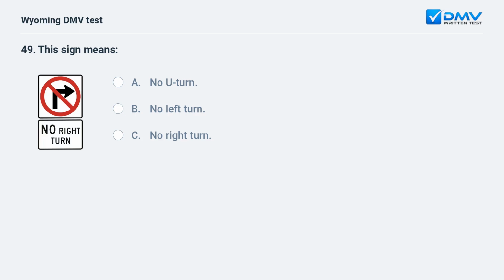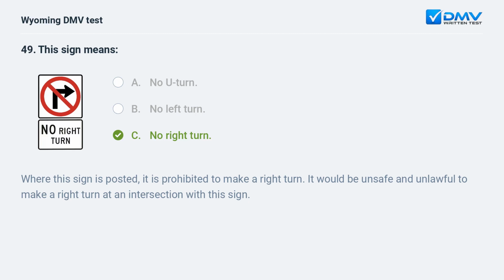This sign means A. No U-turn. B. No left turn. C. No right turn. Where this sign is posted, it is prohibited to make a right turn. It would be unsafe and unlawful to make a right turn at an intersection with this sign.